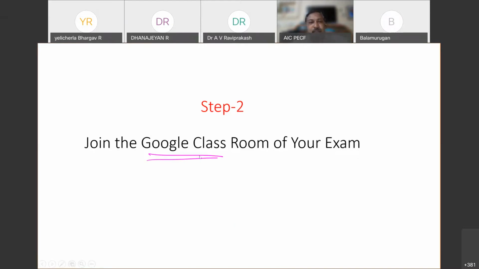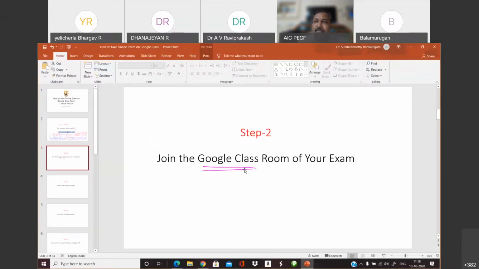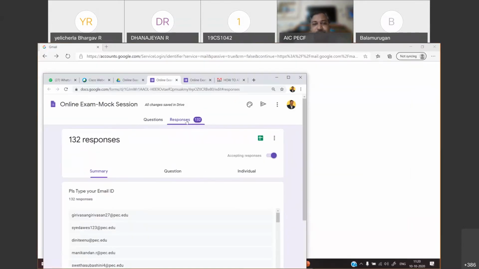To imitate that process, let us do a small mock now. I would share a small Google form to all of you in the chat box now. What you can do is you can just ping your email ID. If you have your pec.edu email ID, please do that.